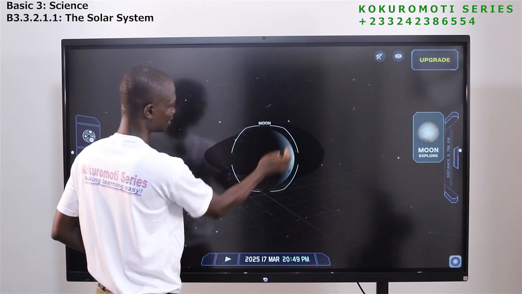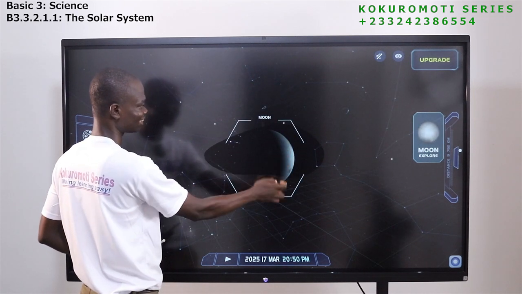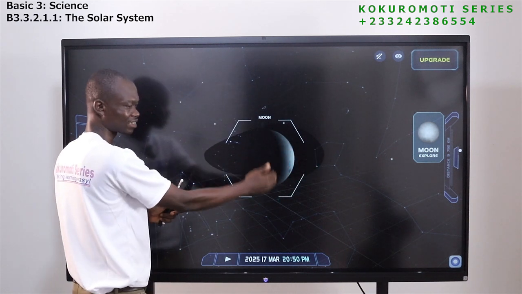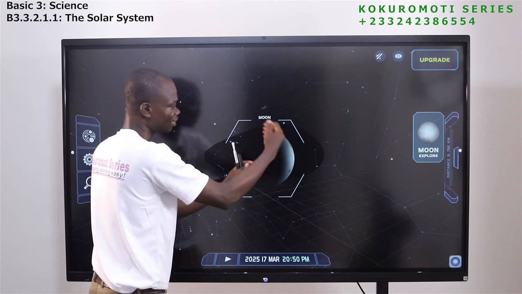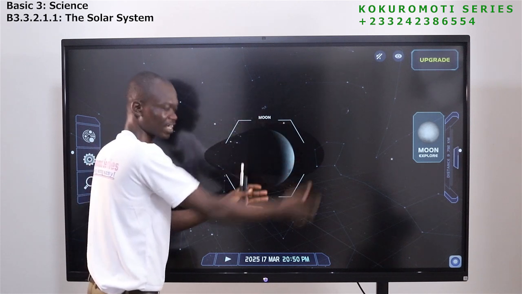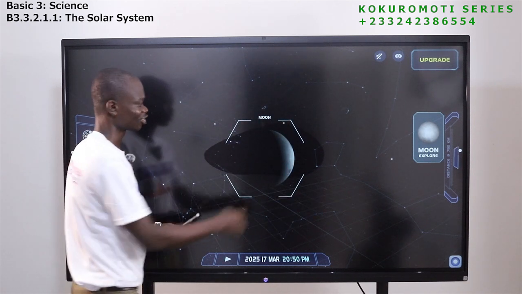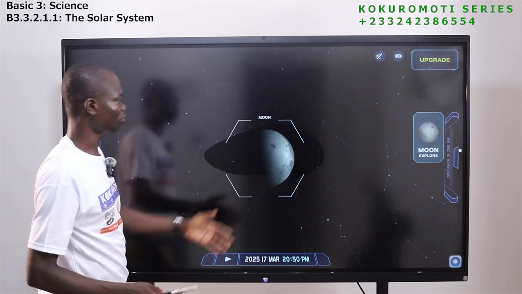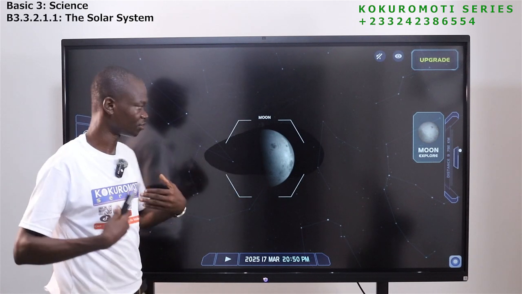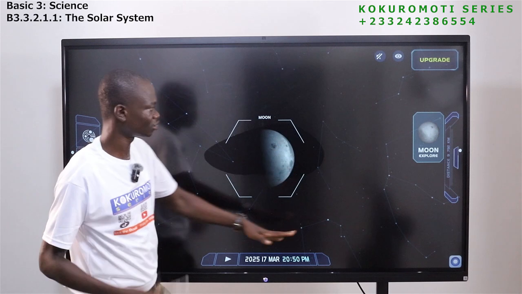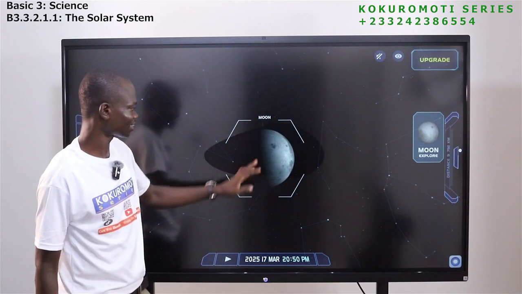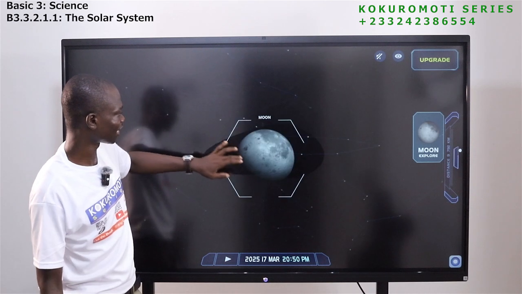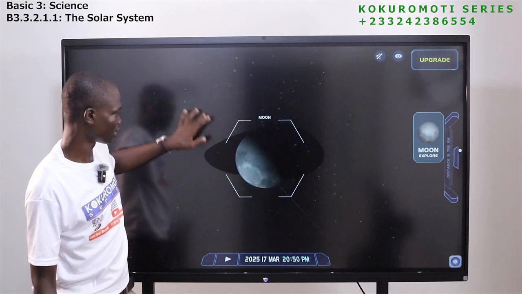So where the sun is, this side looks white, meaning the light from the sun is strong at this side, and this is the part of the moon that reflects the light to Earth. So we say the moon has given us light. The light from the moon is not from the moon itself. The moon doesn't produce light, but rather it reflects the light of what? The sun. So you see, that's why this side is white, but the other side is not like that. Have you seen it? Very good.